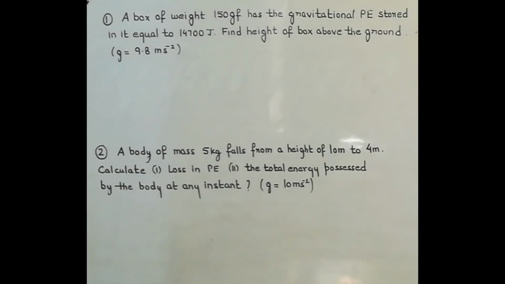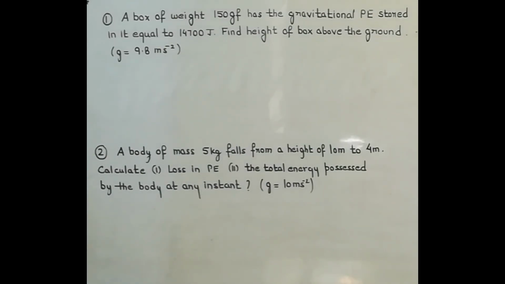Now we are starting with the numericals, and the first numerical, they say a box of weight 150 gf. Now remember, whenever the weight of a body is given to you in gravitational unit, then that weight will be considered as the mass of the body. So here they have given you the weight of the box as 150 gram force.